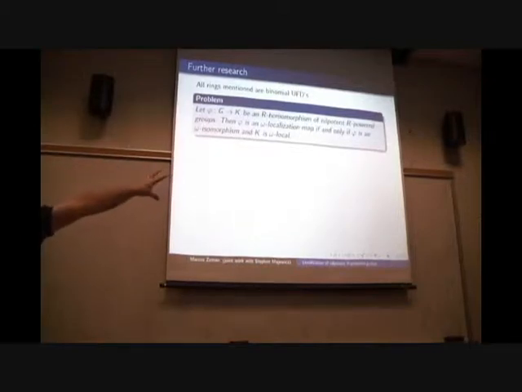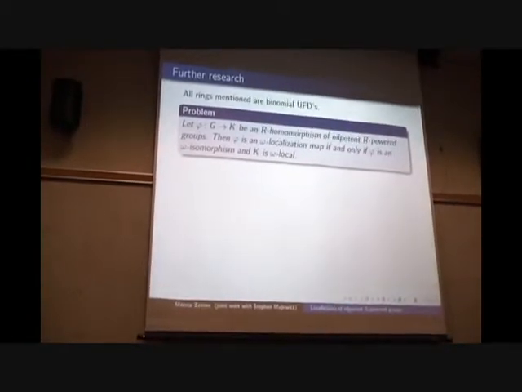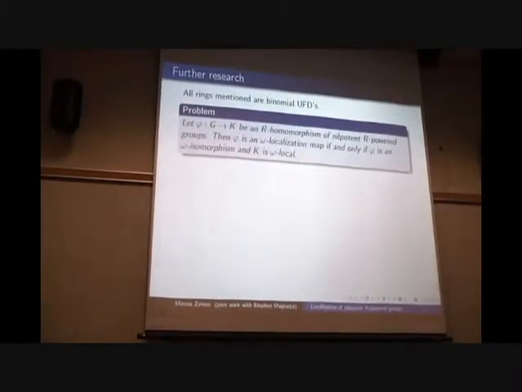Classical localization theory, we couldn't prove it in our context. So it's homework, I guess. Have an idea, let us know, or don't let us know. But it turns out that phi is omega localization if and only if phi is an omega isomorphism and k is omega local. So this is a conjecture? It is a conjecture. We believe it's true.